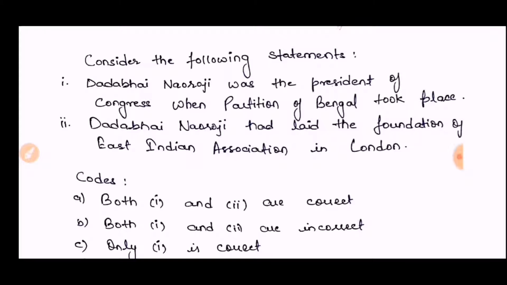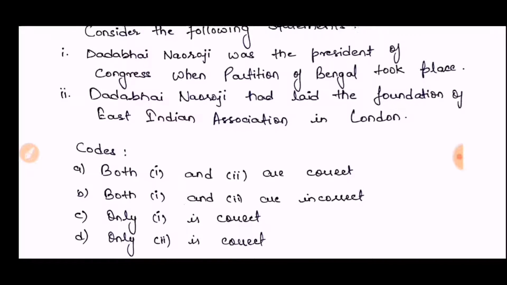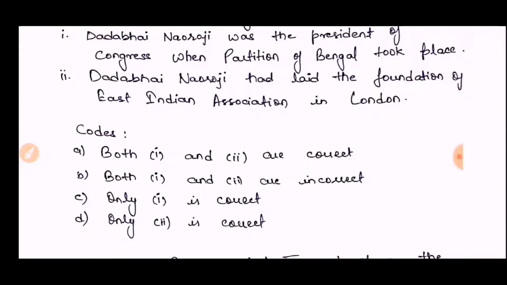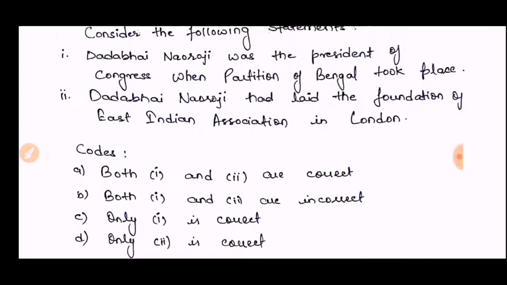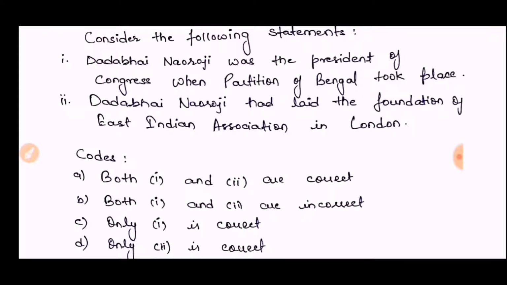If you realize, Dadabhai Nauroji was the president of Congress when the partition of Bengal took place. The options are: both first and second are correct; both first and second are incorrect; only first is correct; only second is correct. Friends, you may have pointed out the right answer. I am going to explain the point.